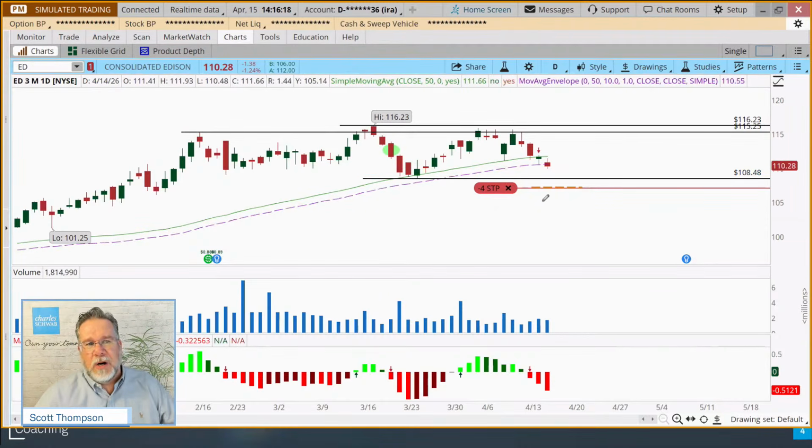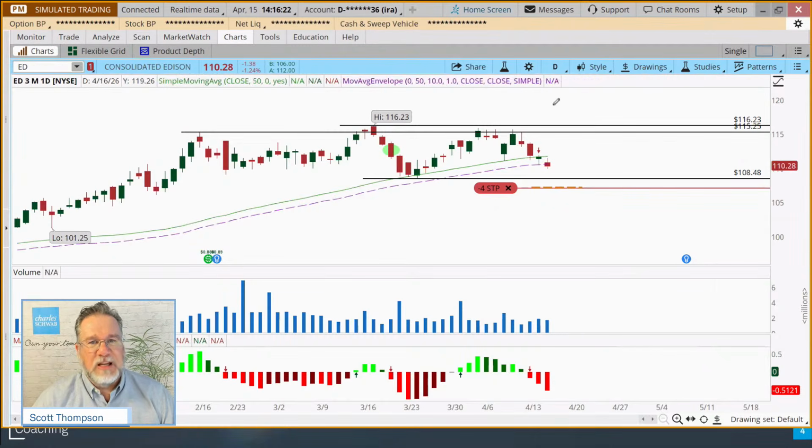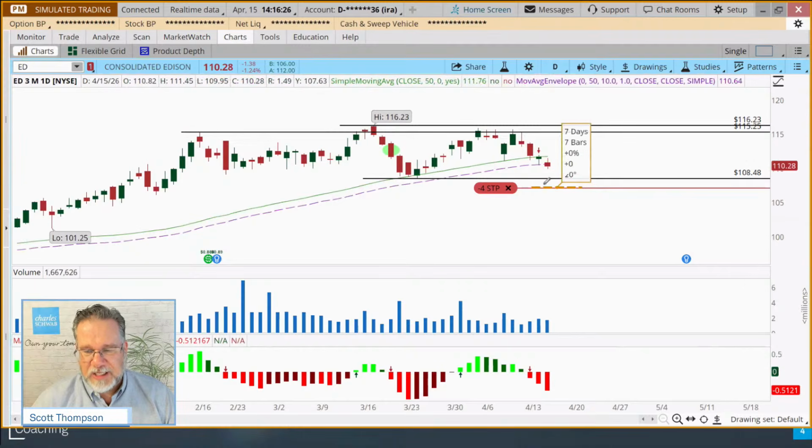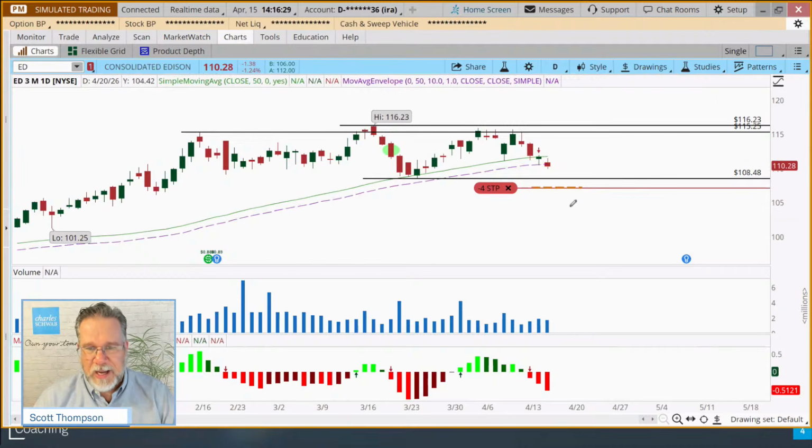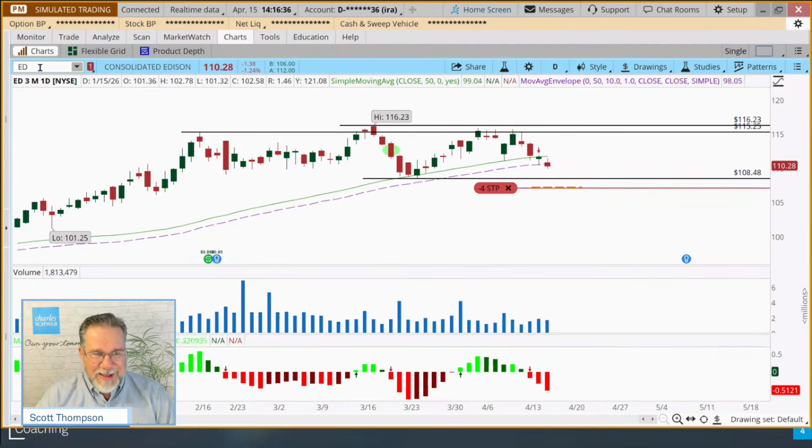So this is one where even though the rule says to adjust the stop, we just haven't seen enough trend development here after our point of purchase to worry about adjusting the stop. We'll leave that stop where it is. If we get knocked out of the trade, so be it. We'll have a small acceptable loss and we say welcome to the market and we just move on. All right. So that's taking a look at ED.